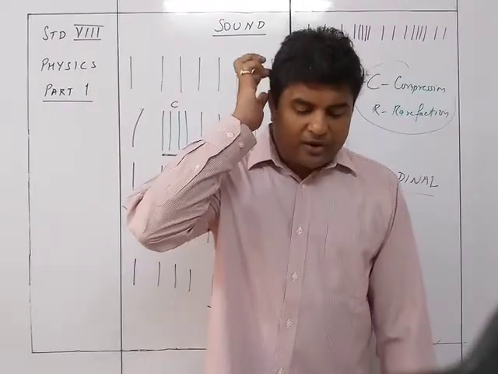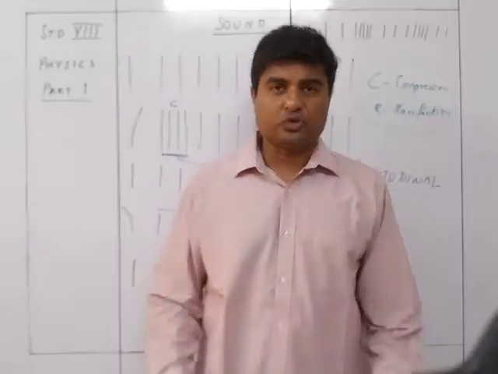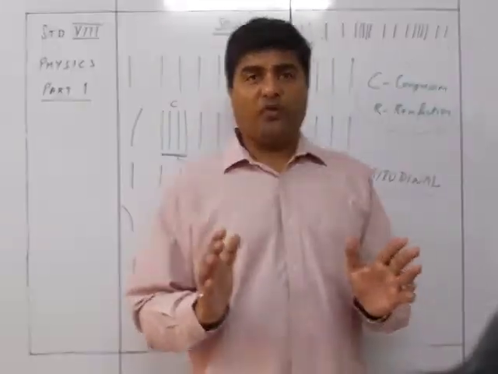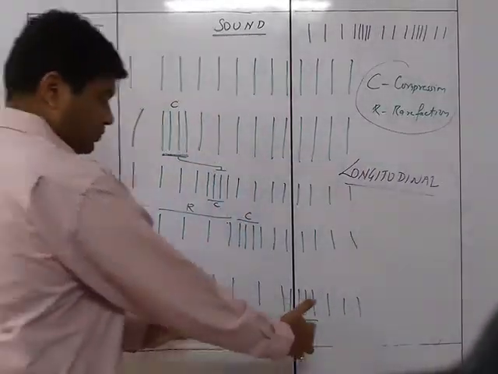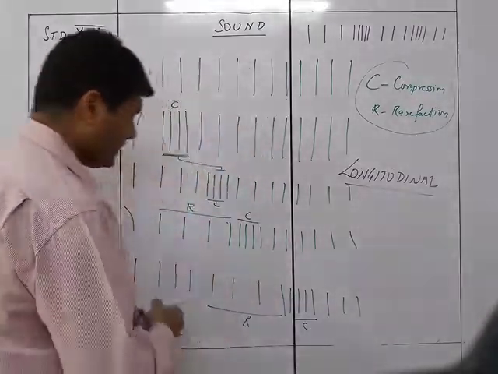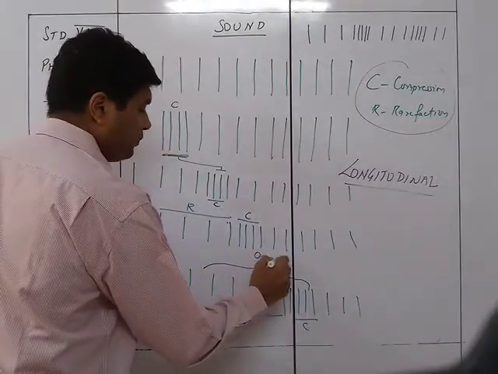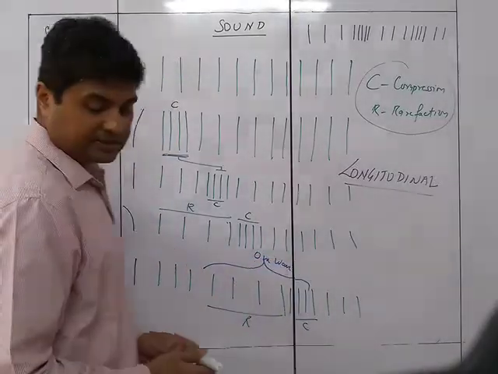One complete to and fro motion of the strip forms one compression and one rarefaction. So I can say that is one wave. What is one wave? One compression and one rarefaction. This complete set is called one wave. Okay. This is one wave.